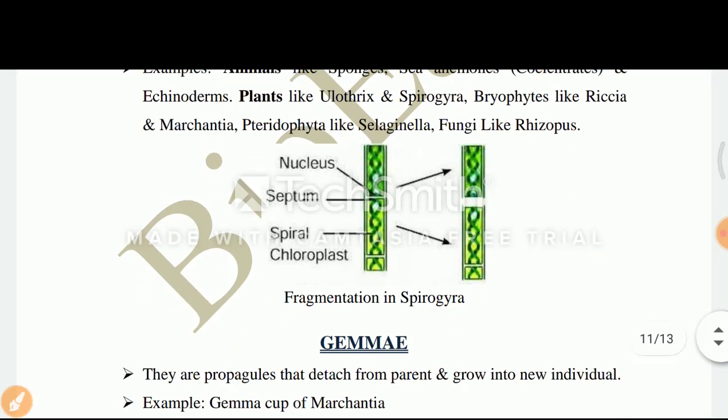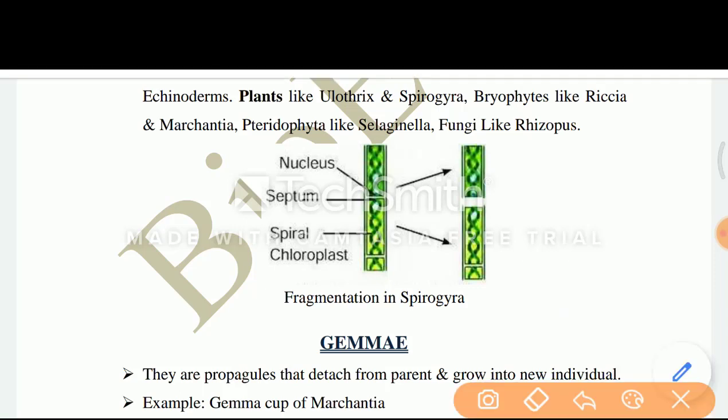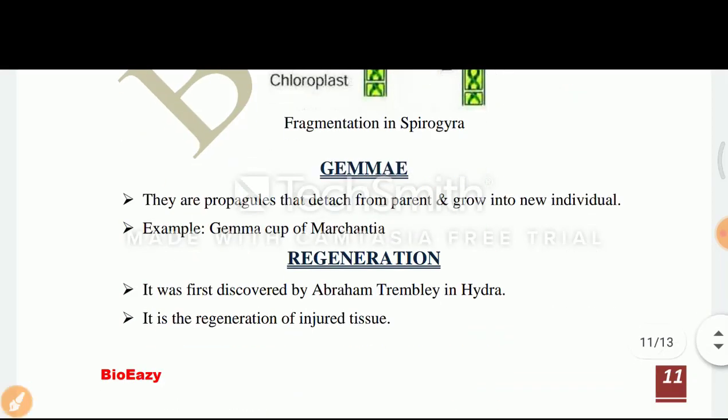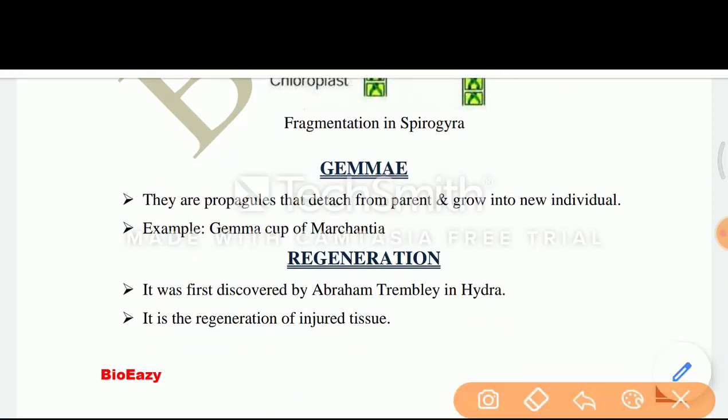This is the picture of fragmentation in Spirogyra. आप देख सकते हैं कि Spirogyra threads जब कट हो जाता है तो कट हुआ फ्रेगमेंट जहां भी जाएगा वहां अपना नया ऑर्गेनिज्म डेवलप करने की कैपेसिटी रखता है. Next is the gemmae. They are propagules that detach from parent and grow into new individual. Example, Gemma cup of Marchantia.